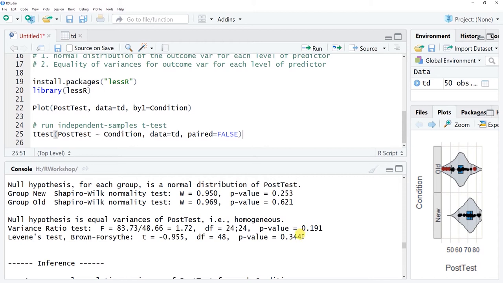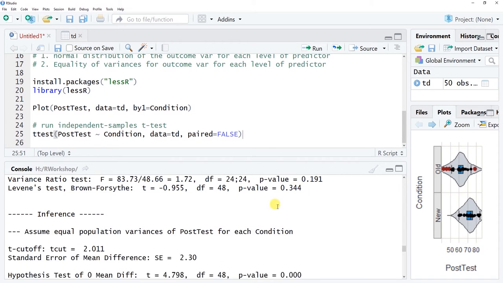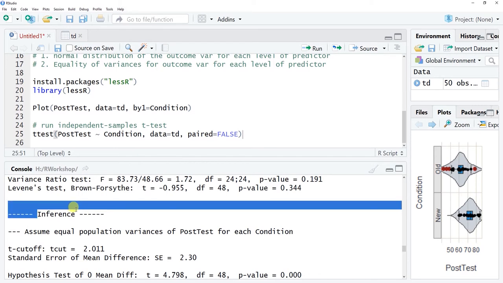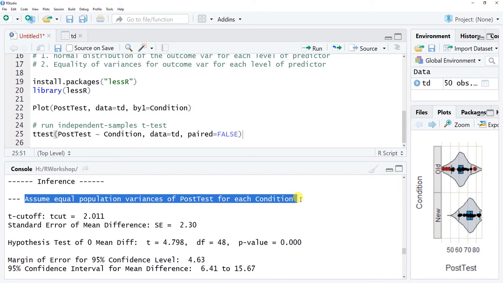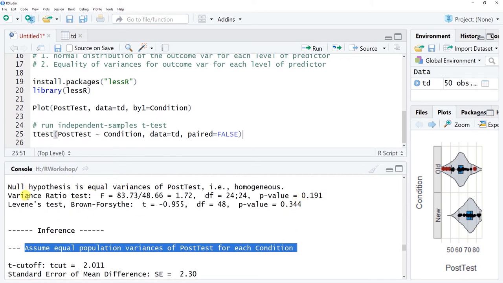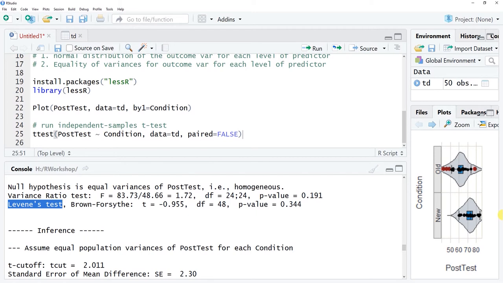In other words, we can feel confident that we have met the homogeneity of variances assumption as well as the normal distribution assumption. So we can now proceed forward with the inference section, and we are going to look at the section that says assume equal population variances, because we met that assumption visually using the plot as well as Levene's test.